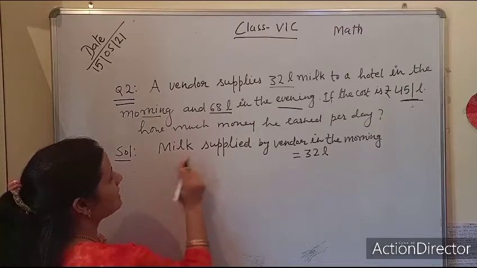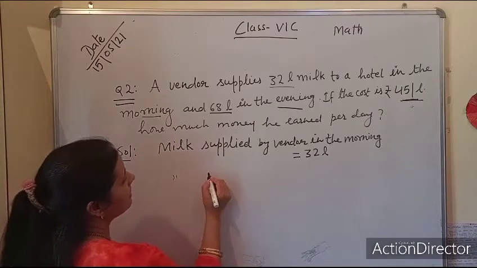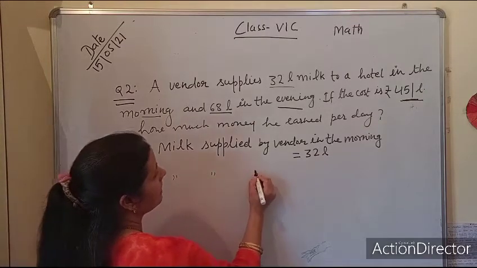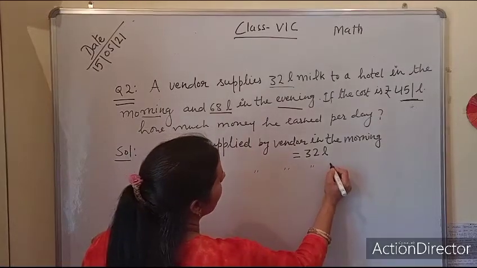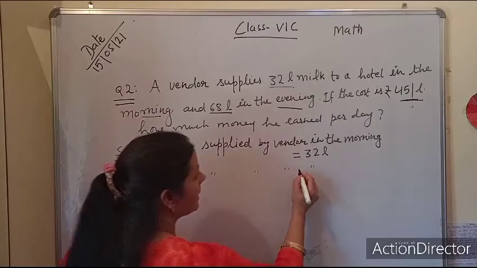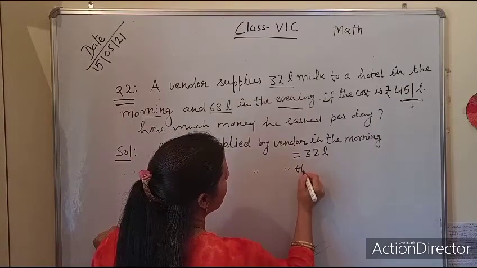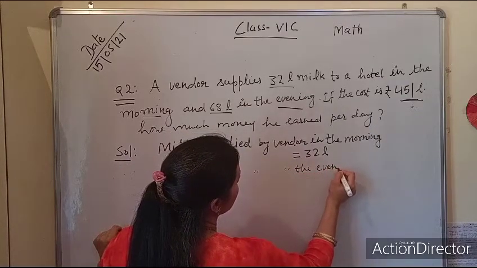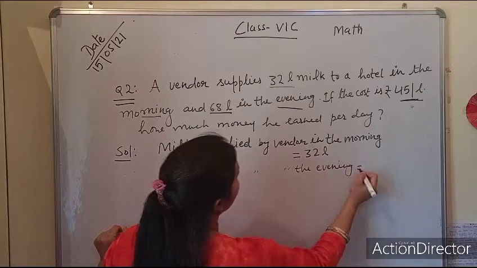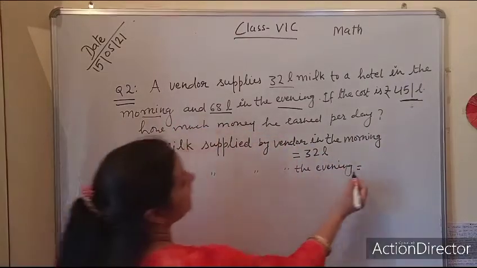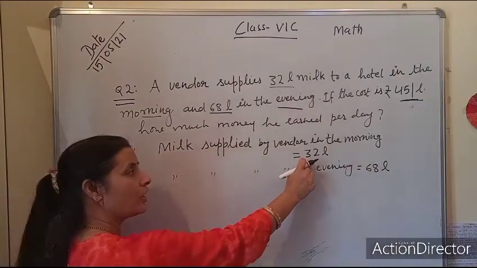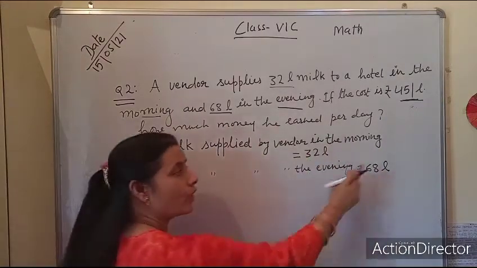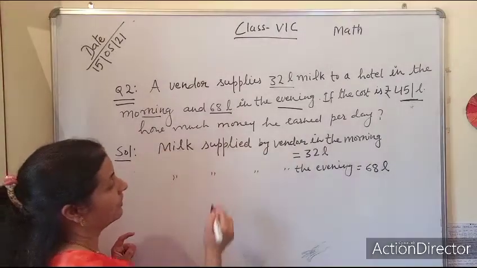Again, milk supplied by the vendor in the evening, I am writing here evening, that is 68 liter. This is the quantity of morning time and this is the quantity of evening time.